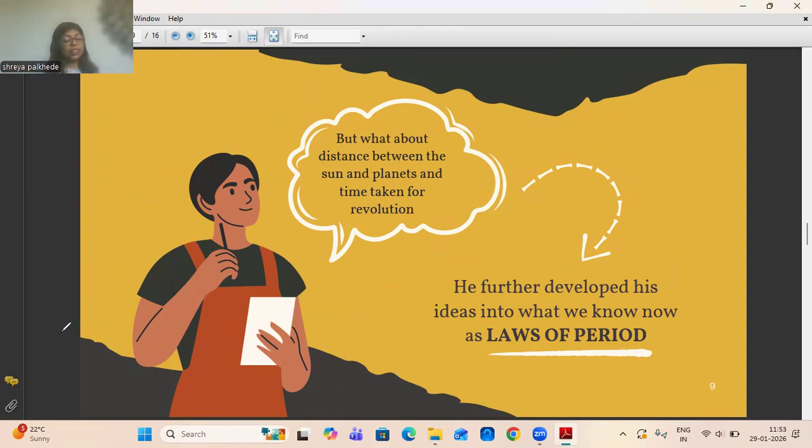Johann Kepler has given these two laws, which tell us about the motion of the planets, their positions, and how they revolve around the sun. He has also told us about the path on which they travel. But what about the distance between the sun and the planet and the time they take for a revolution? So he has given the third and most important